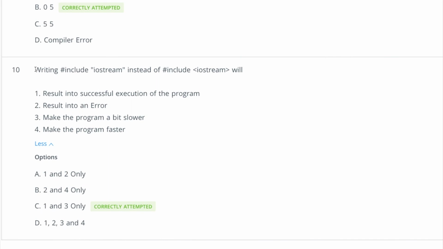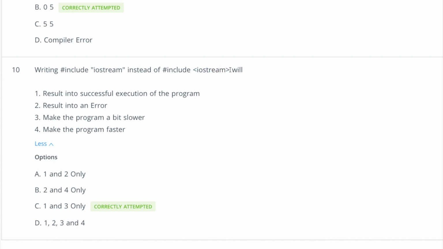Now coming to the last question: writing #include in double quotes iostream instead of #include in angular brackets iostream will result in successful execution, result in error, make the program a bit slower, or make the program faster. So when you put a header file inside double quotes, it will look for this header file in the current directory, and if it is not found, then it will look for the header file in the standard directory, but it will not give any error, and it will result in successful execution of the program, right? But if we have some header file which is user defined, and we are putting angular brackets there.